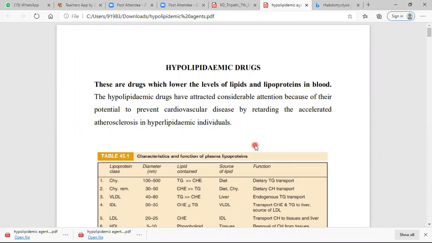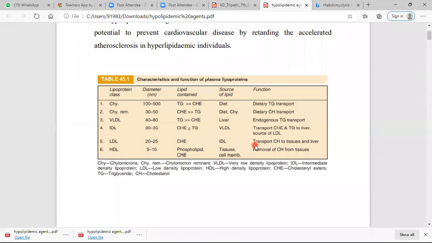Before you start this topic, you must understand the basics: why atherosclerosis occurs. Atherosclerosis occurs in the vessels, where plaque forms due to deposition of lipid. These are the lipoprotein classes. First is the chylomicron, second is the chylomicron remnant, then VLDL, the very low density lipoprotein, IDL, the intermediate density lipoprotein, LDL, low density lipoprotein, and HDL, high density lipoprotein.